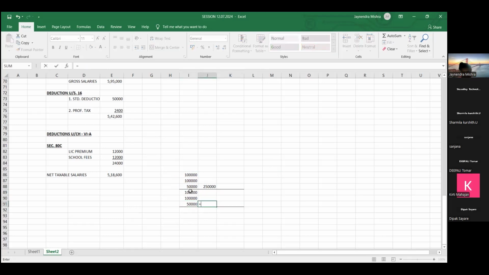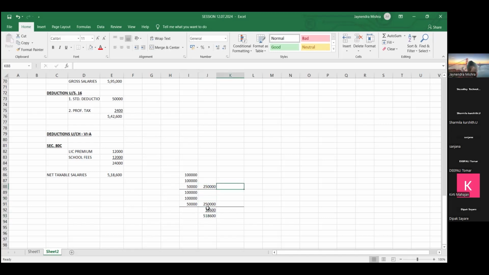So again take a total: 3,50,000, 4,50,000 and 50,000. कितना बचा friends? What's the balance income now? 600, right? No, it's 18,600. I'm sorry. आ गया total 5,18,000. Now let's try to understand, friends, how much tax he has to pay or how much tax we have to deduct. On first 2,50,000.